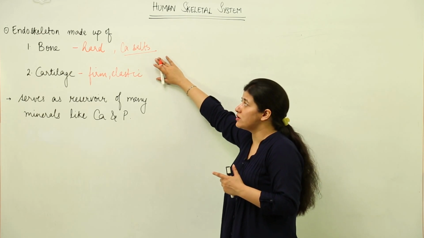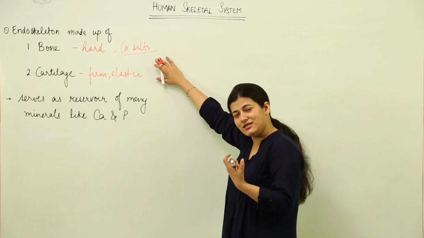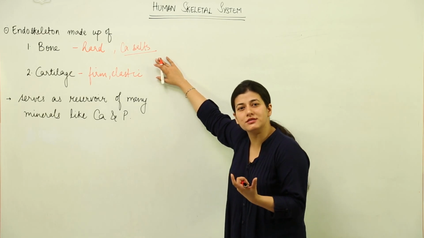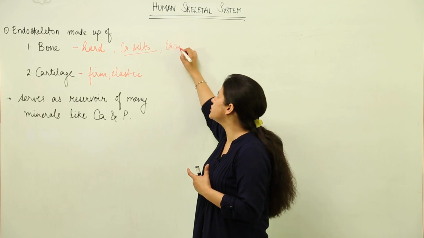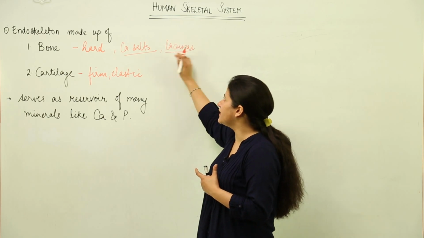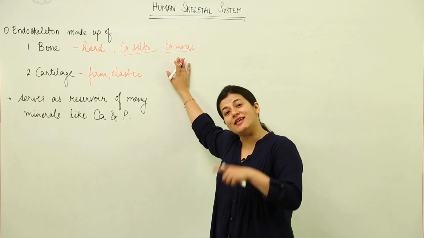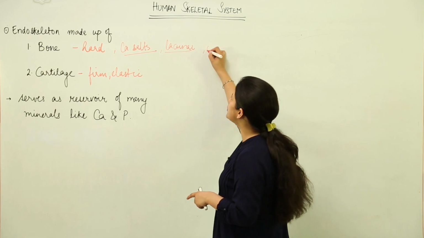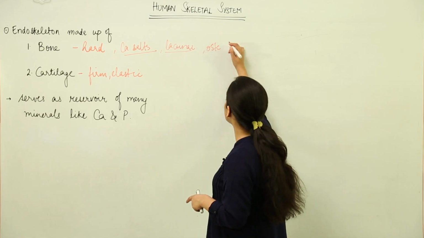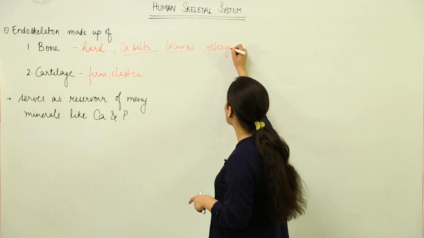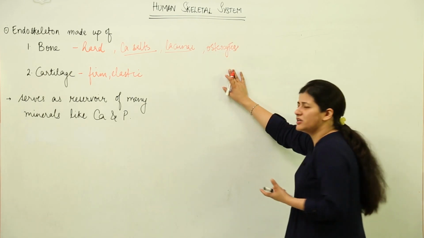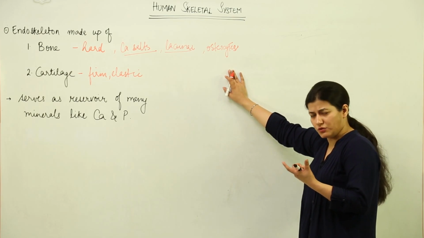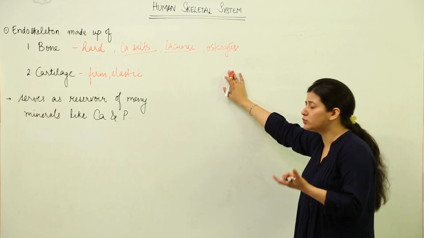Inside the matrix there are numerous irregular spaces. We have studied about it; I am just trying to refresh your knowledge. These are lacunae, and inside those lacunae we have osteocytes. Apart from that, the ground substance is made up of a complex substance known as ossein.